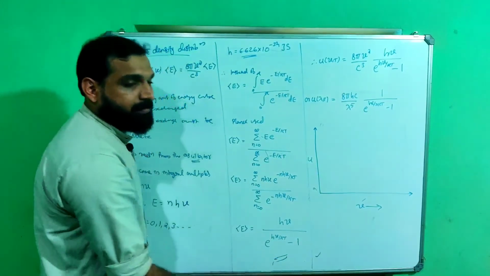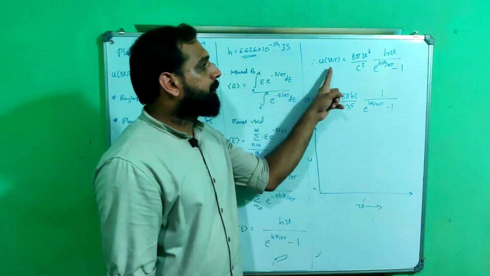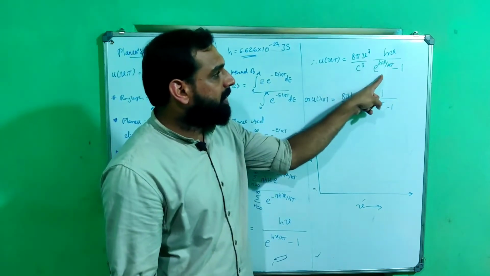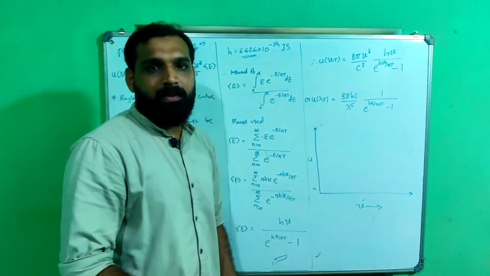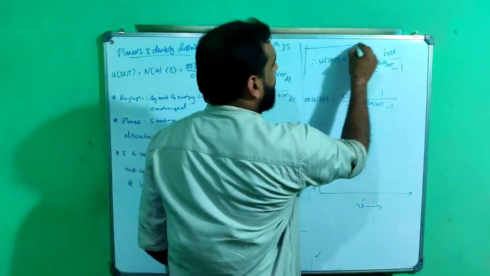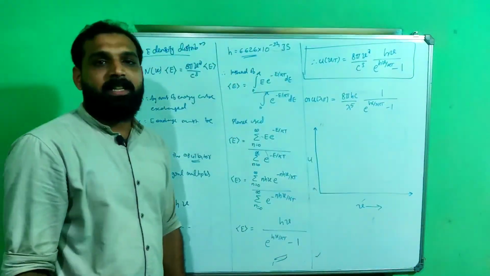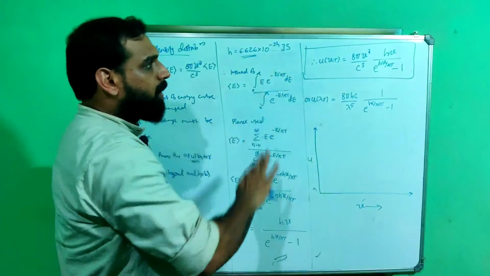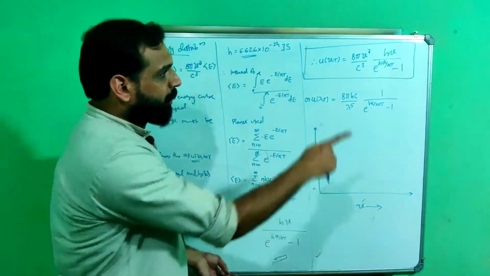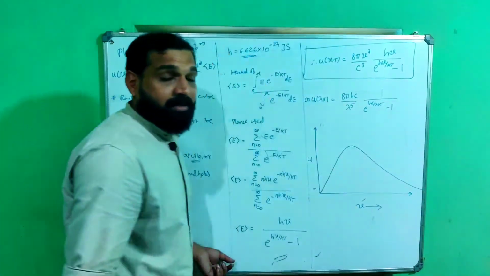This is very important. So the total energy density U(ν,T) is equal to 8πν² by c³ into hν by (e^(hν/kT) minus 1). Okay, this is how he obtained the formula, and this is called Planck's radiation formula or Planck's energy density distribution. This was exactly matching the experimental observation. Using this, he obtained the exact graph like this.